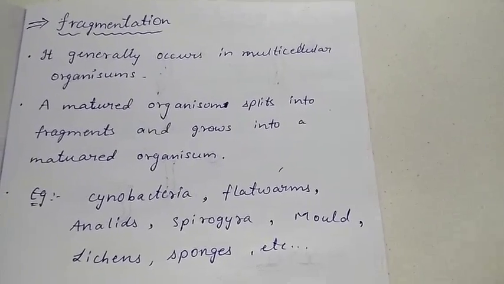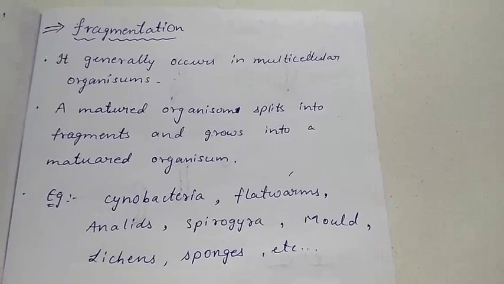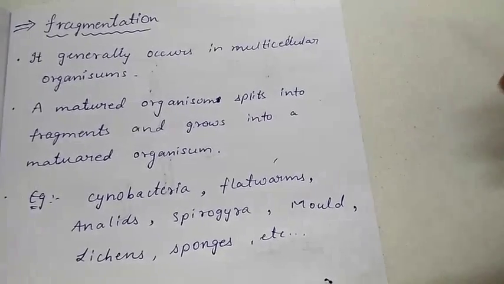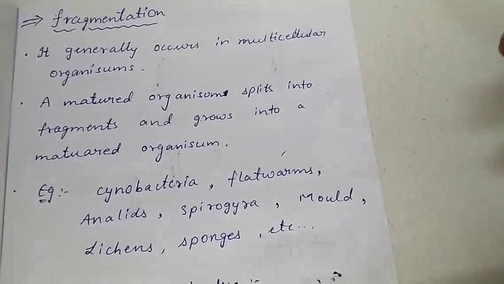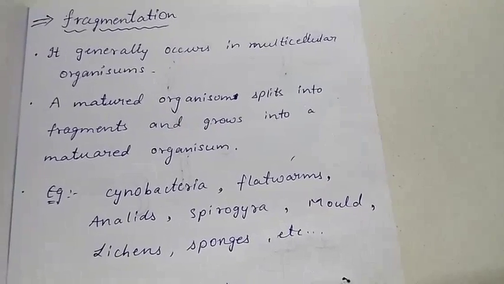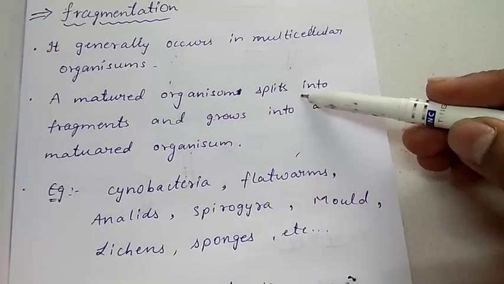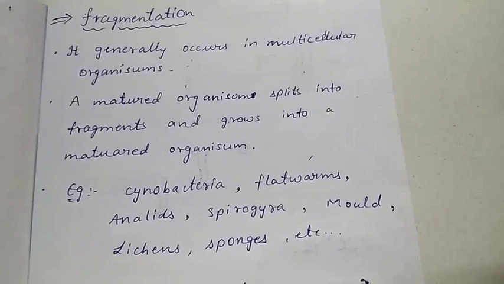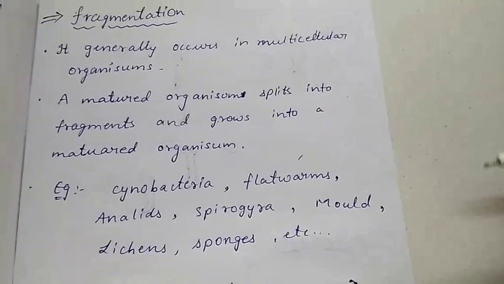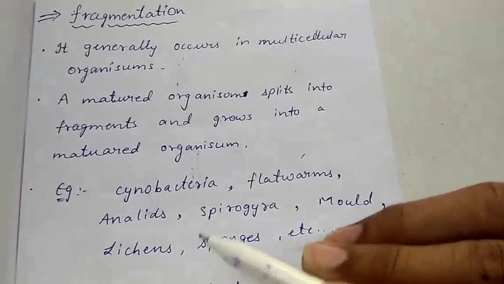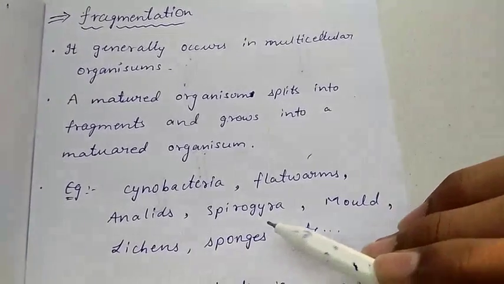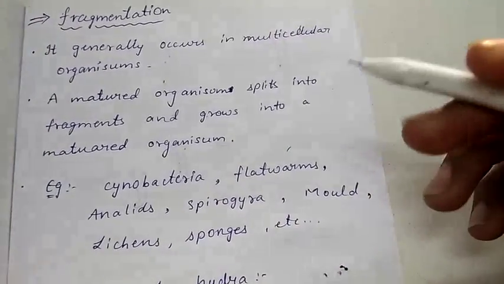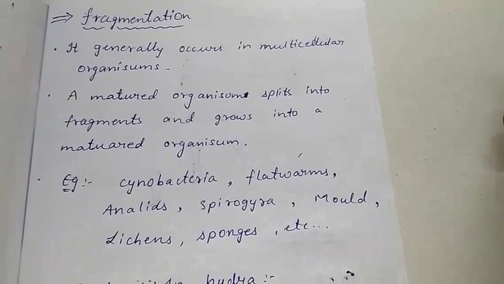Fragmentation. Fragmentation generally occurs in colonies. It also generally occurs in multicellular organisms. So basically, what is fragmentation? Fragmentation is when a matured organism splits into many fragments and each grows into a matured organism. The basic examples of fragmentation are cyanobacteria, flatworms, annelids, spirogyra, molds, lichens, sponges, etc. So the process of fragmentation is as follows.